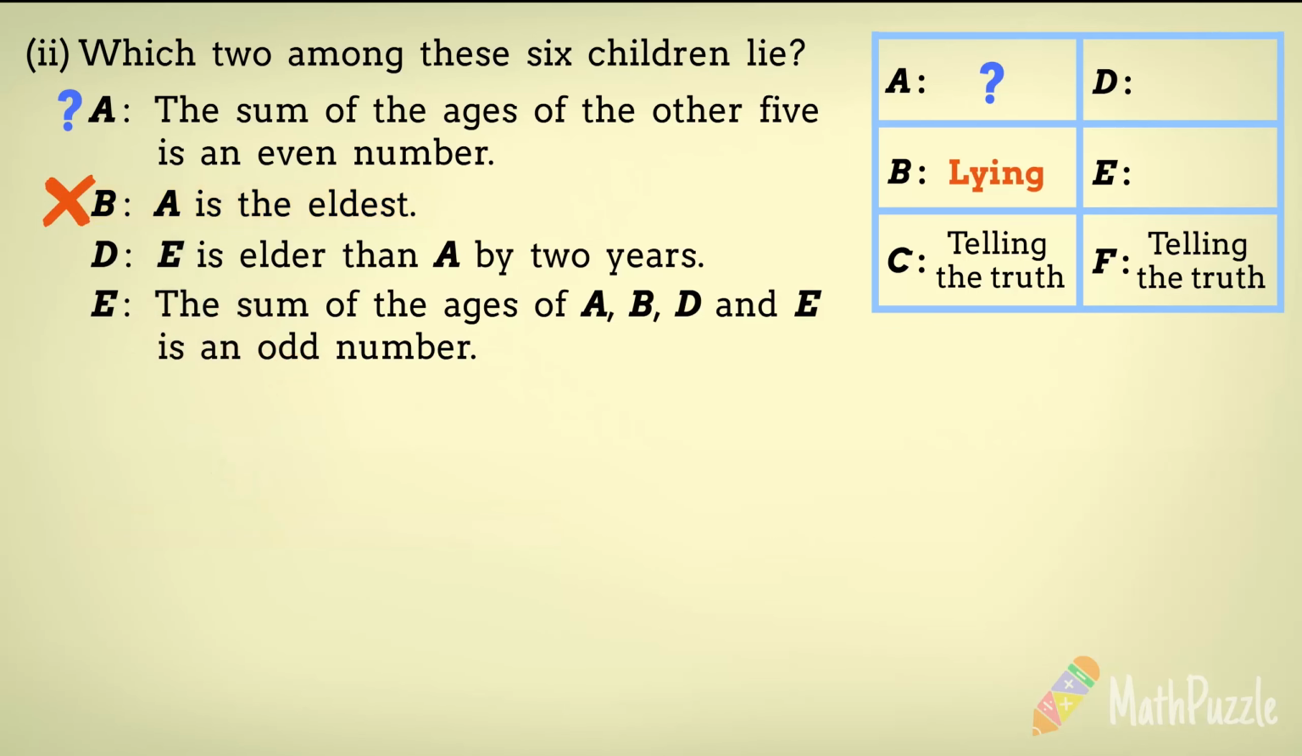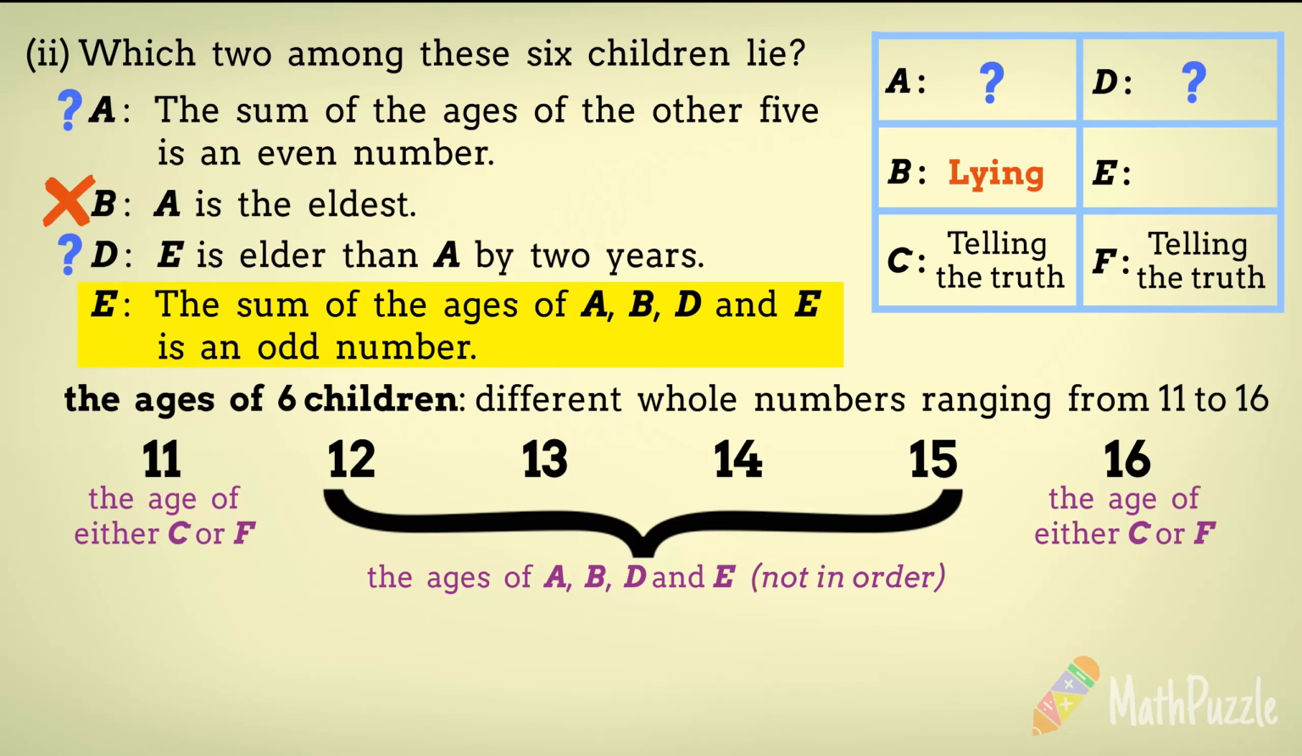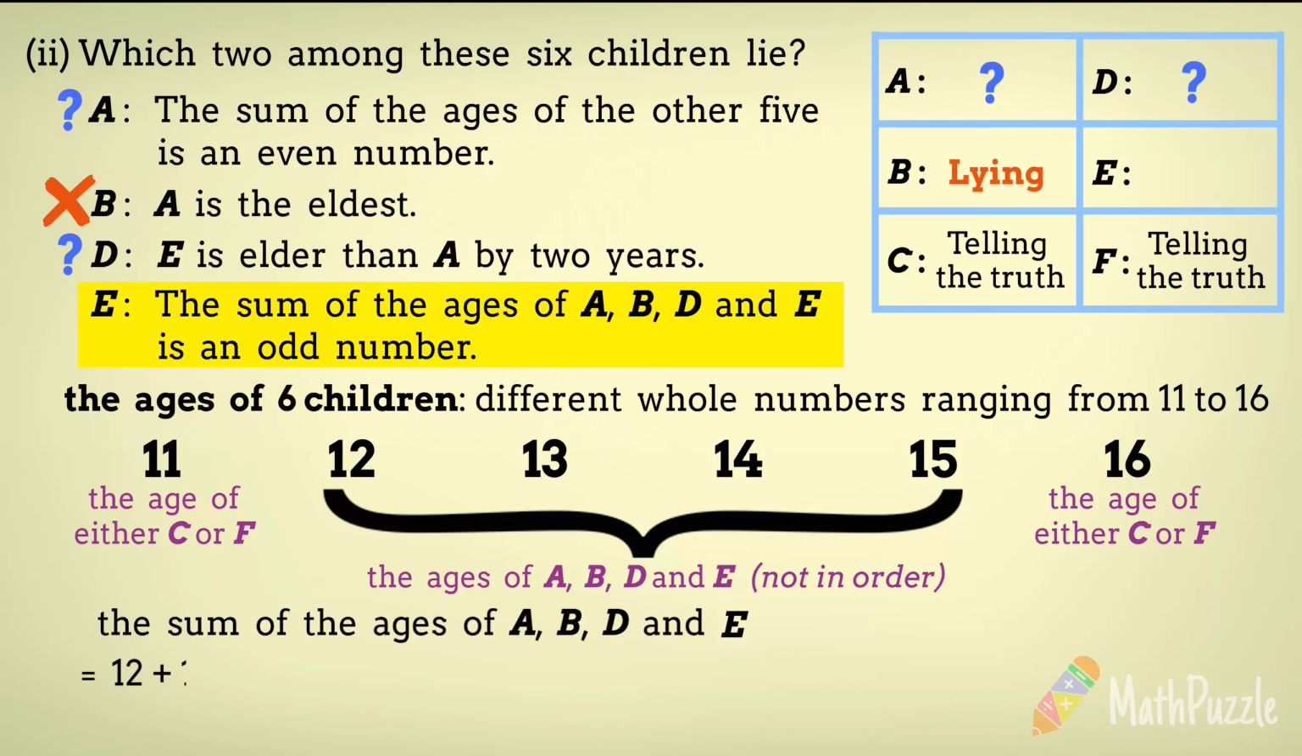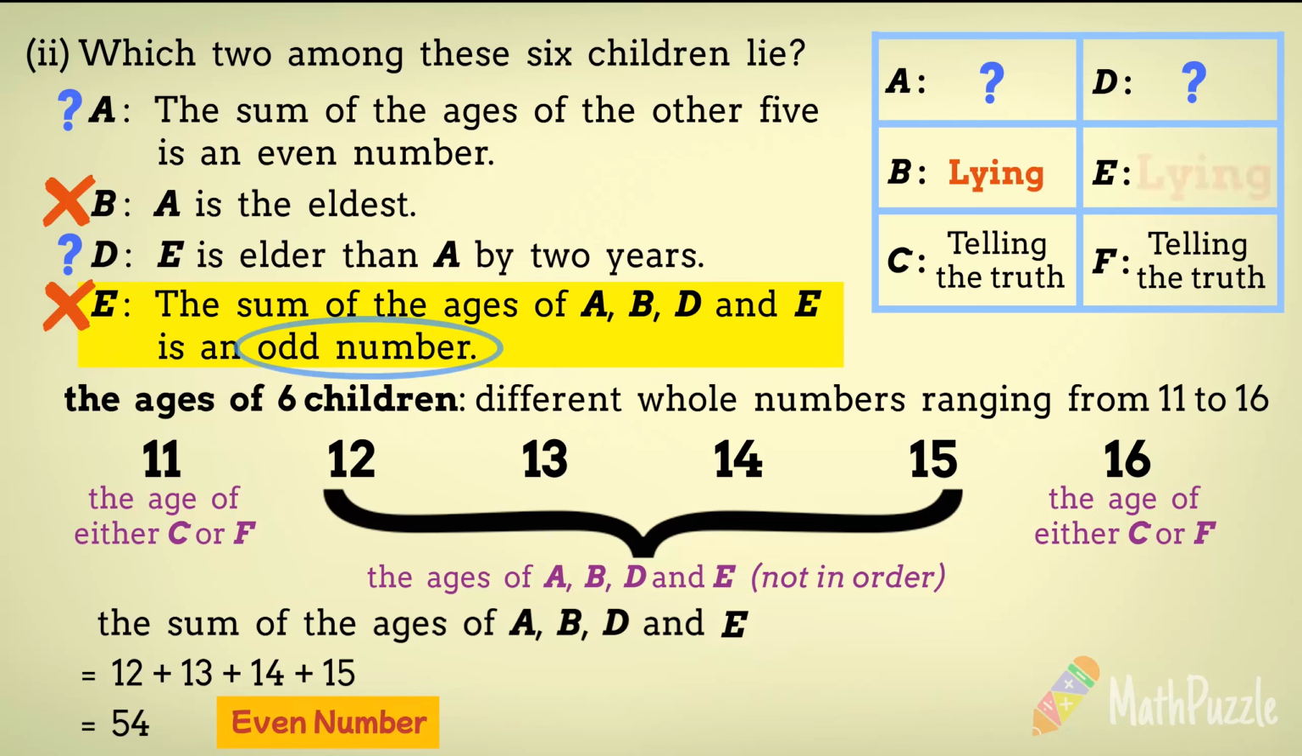E states that the sum of ages of A, B, D and E is an odd number. Even though we do not know their respective ages, we can deduce that their ages must be 12, 13, 14, and 15, regardless of the specific order. The sum of their ages, 12 plus 13 plus 14 plus 15, equals 54, which is an even number. Therefore, it is evident that E is lying. In conclusion, B and E are lying.